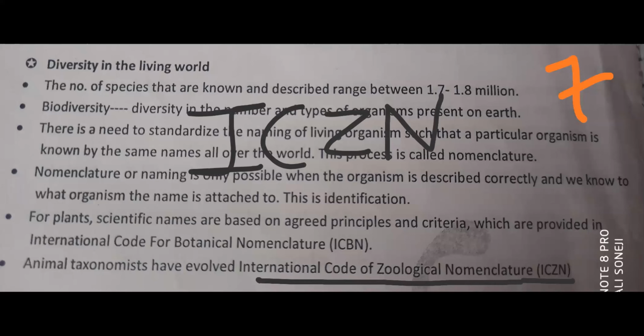Otherwise, the same problem is there, different names from place to place. If one organism has the name Mangifera indica and other organisms have the same name, it causes confusion. So to avoid all this, organizations give approval for the scientific name, and ensure that each organism has only one name, and that the name has not been used for any other organism.